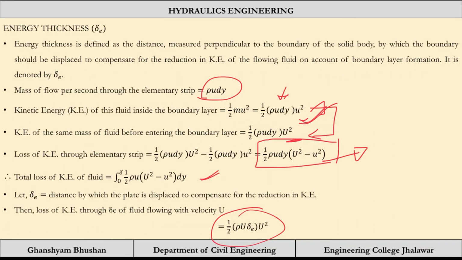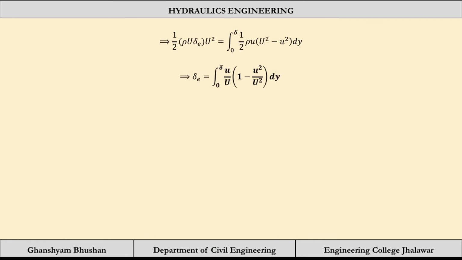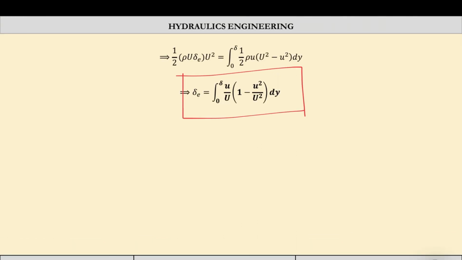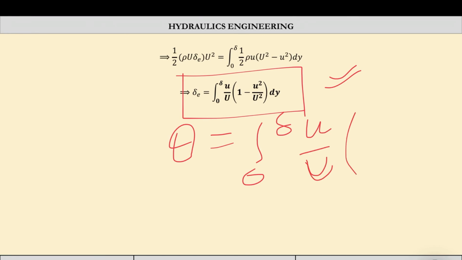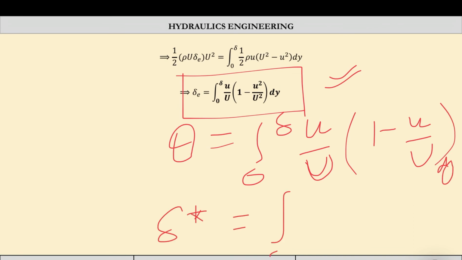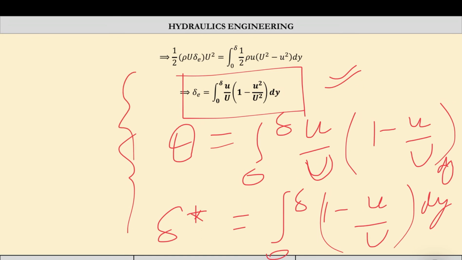Now these two values have to be the same, so we will equate them and we will get the value of delta E. Okay, so you can see theta was integral 0 to delta of u by U times (1 minus small u by capital U) dy, and delta star was integral 0 to delta of (1 minus small u by capital U) dy. So these three are the thicknesses. With the help of them we can define the boundary layer in a more accurate way.